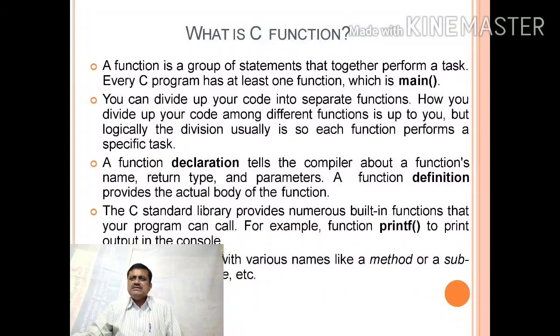So function declaration tells the compiler about a function's name, return type and parameters. This is, students, something we have already discussed last year itself. Every function returns something to the caller from the callee. When a function calls another function, that time that function returns something to the function which called it. A function definition provides the actual body of the function.